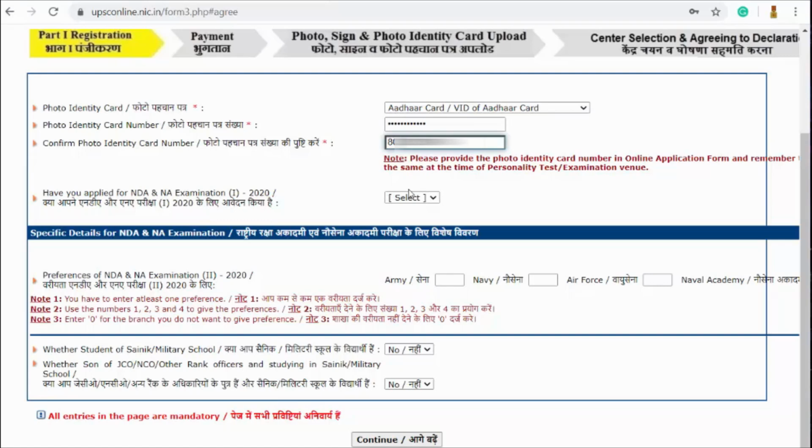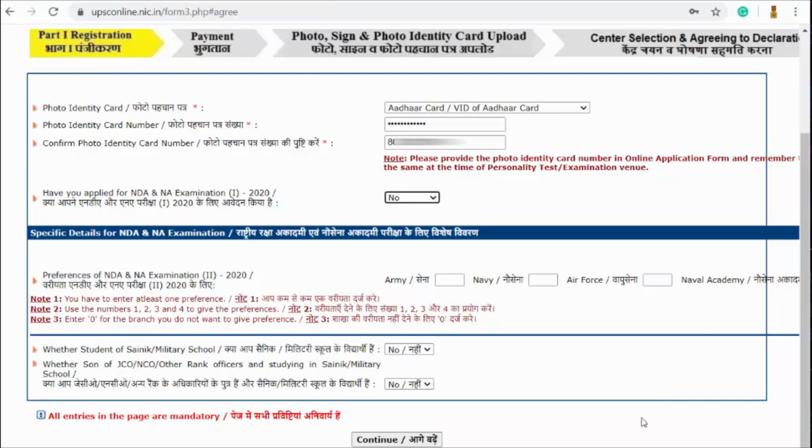Then, if you have applied for NDA NA 1 exam, you have to click on yes. If you didn't apply for NDA NA examination 1, then you will simply click on no. For reference purposes, I am mentioning that I have not applied for NDA NA examination 1. So I am mentioning it here as I have not applied for NDA NA 1. I am directly applying for NDA NA 2.